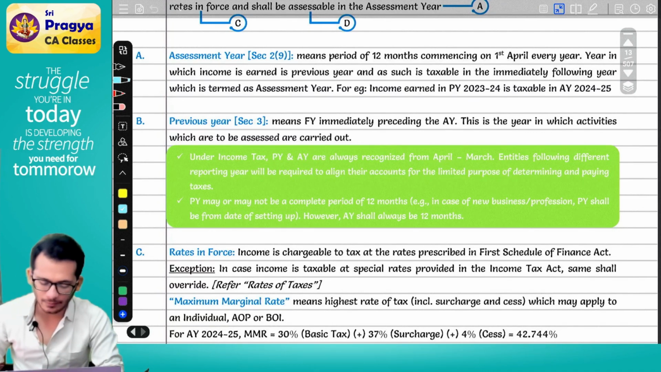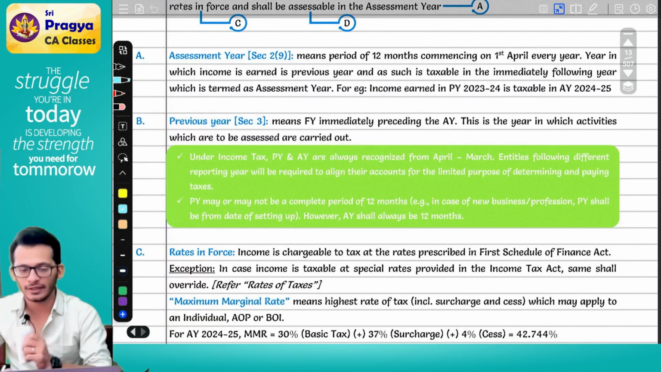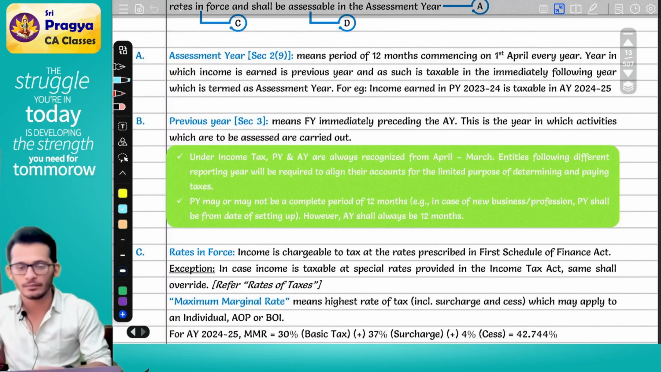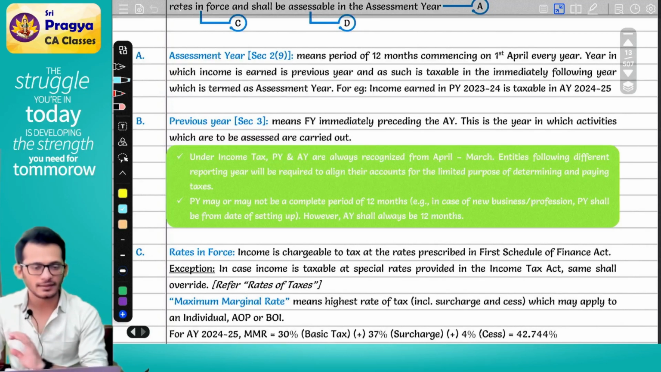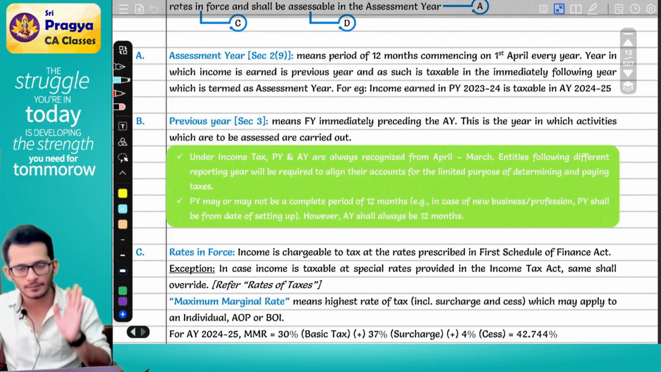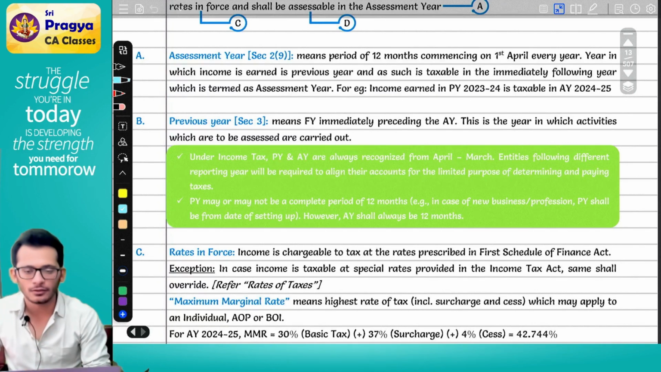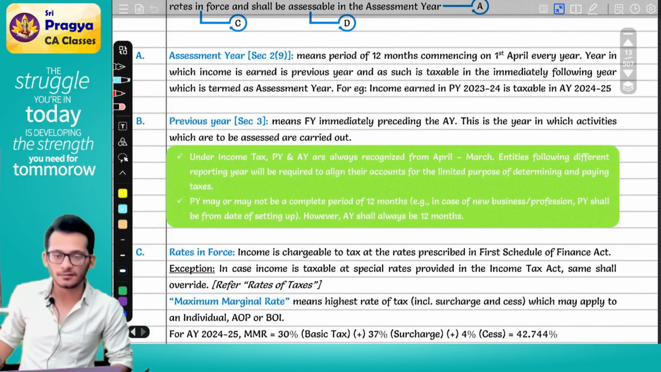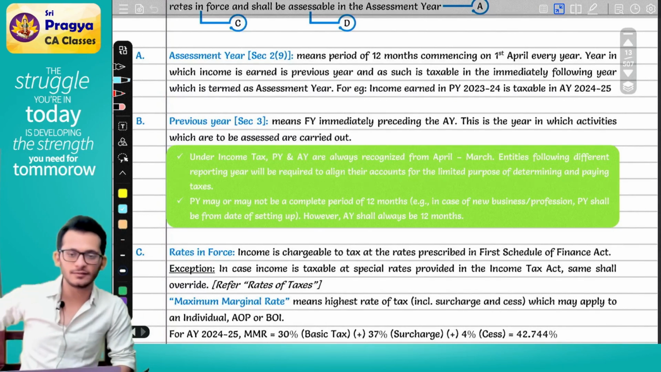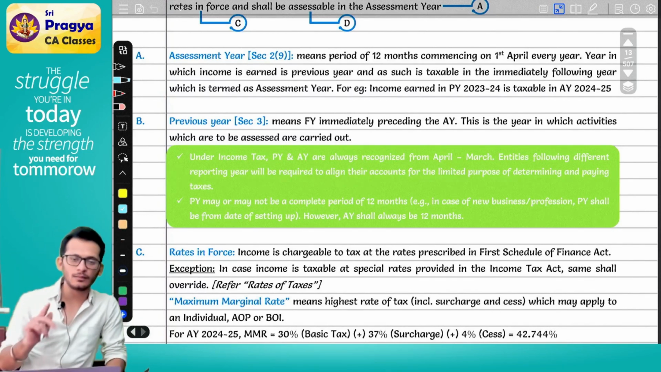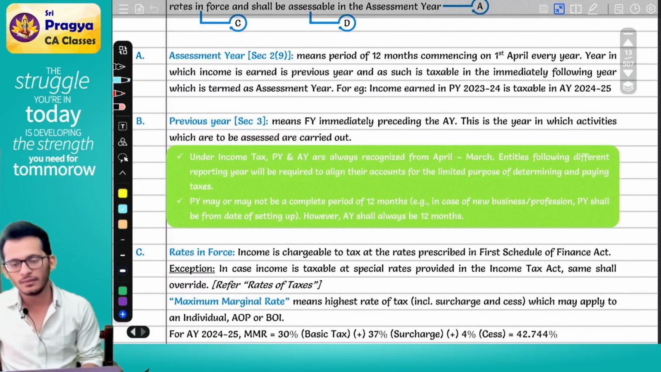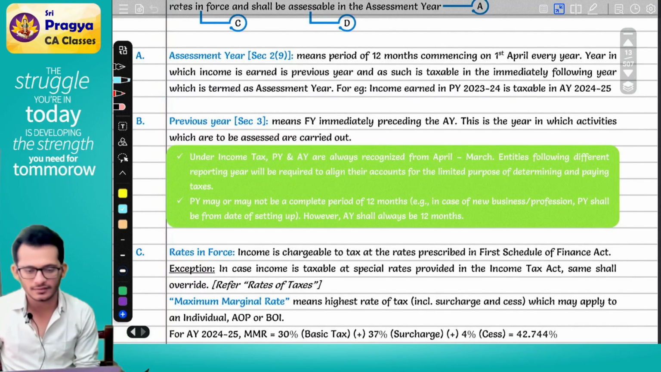Under Income Tax Act, previous year and assessment year are always recognized on April to March terms. If an entity is following a different logic, someone is following Jan to December, July to June, whatever it is, it doesn't matter. Income tax will say you have to follow April to March. In that case, what to do, Rahul? The person will have to change his books, or maintain two books. One book for his accounting purpose, one book for tax purpose. But he will have to maintain books from April to March for income tax purpose.